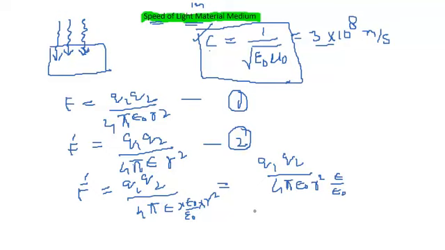In this equation, this term is a very important term.